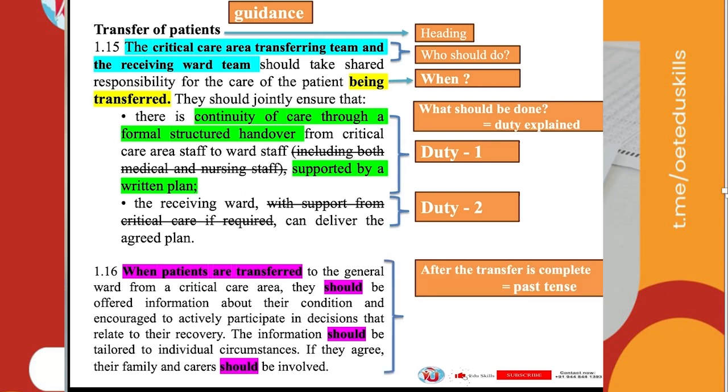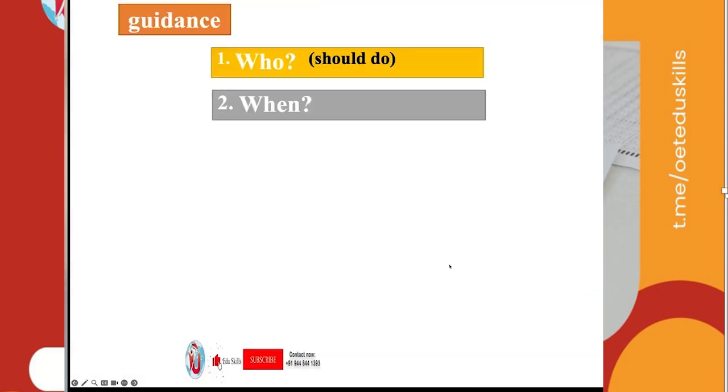So it's not relevant for us. Okay. Again, it speaks about should not, must. It's not speaking about must. It's a suggestion. The second paragraph is only a suggestion or recommendation or advice, whereas the first paragraph speaks about a mandatory duty that you have to do. Two duties. So this is advisory. Guidance. Who should do?